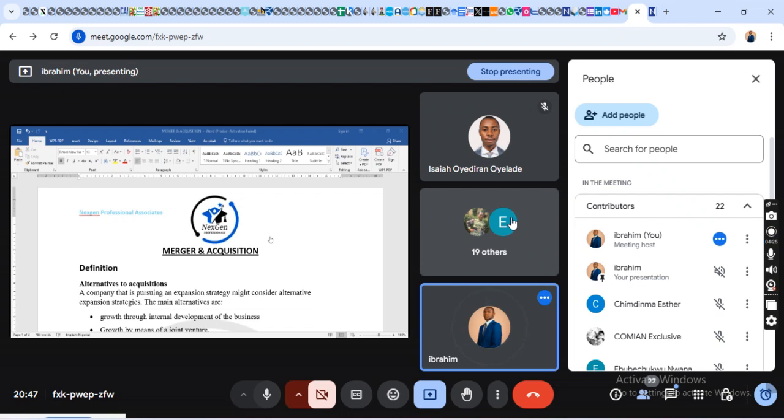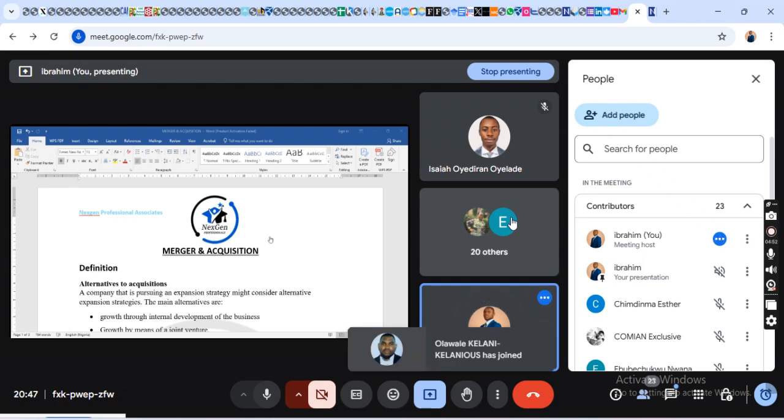You merge with another business in order to get some benefits. That is merger. Then acquisition. Another name for acquisition is takeover. Acquisition means you buy everything. You did not want to merge, but you want to buy everything, right?